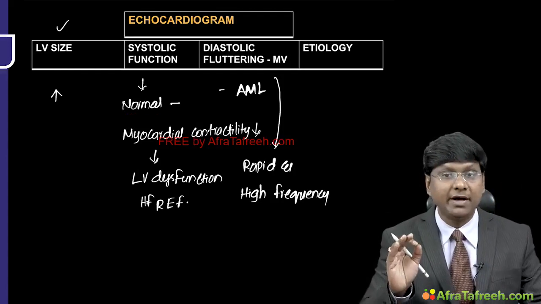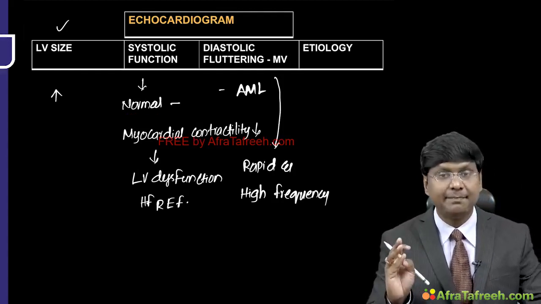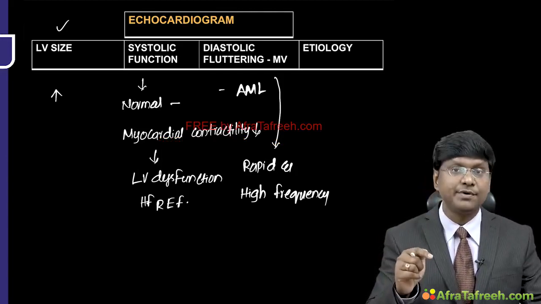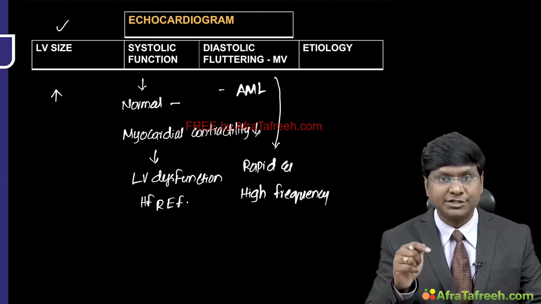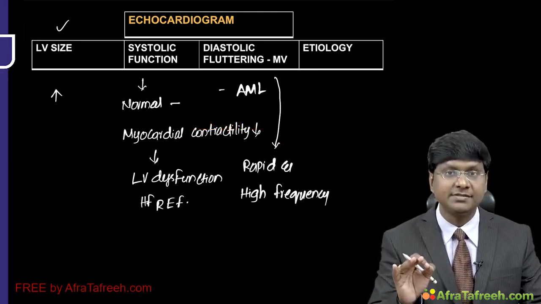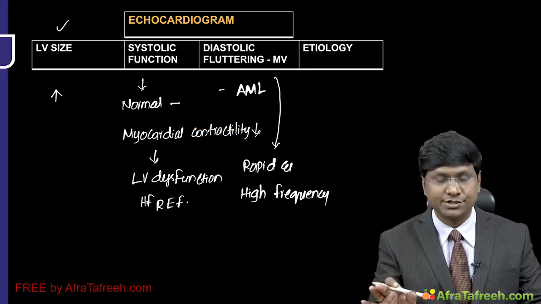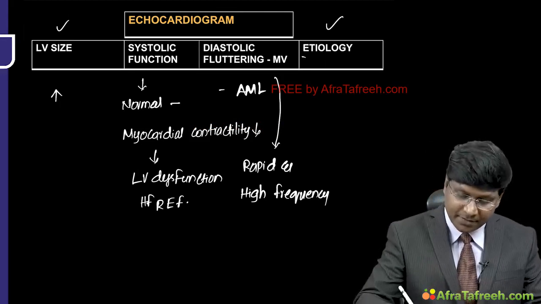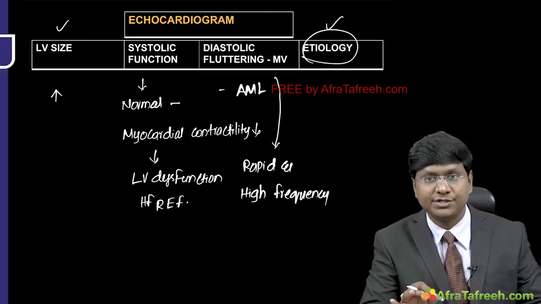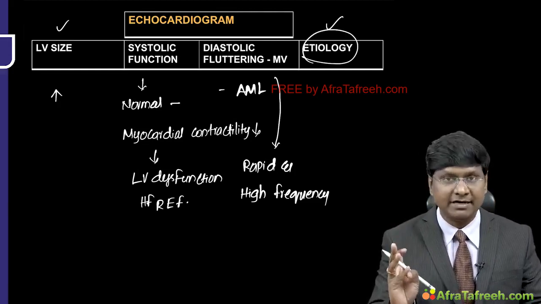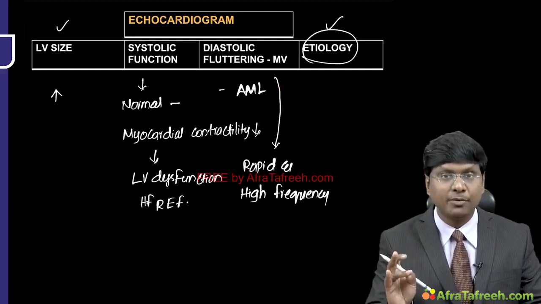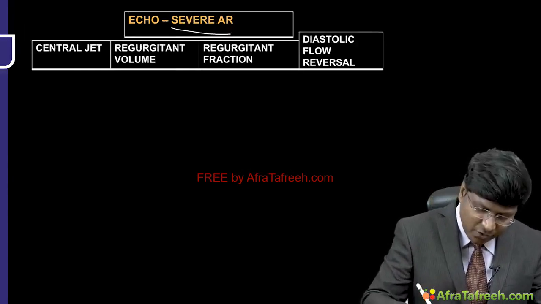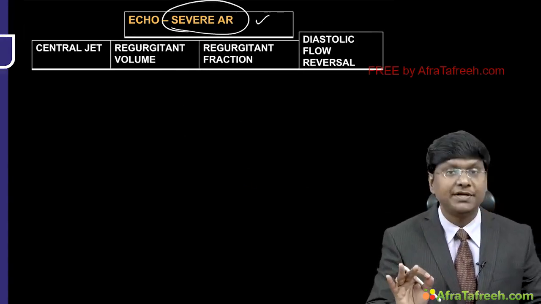This rapid, high frequency diastolic fluttering of the anterior mitral leaflet, which is produced by the impact of the regurgitant jet, is the characteristic finding in patients with aortic regurgitation. And this 2D echo is also useful in determining the etiology of the aortic regurgitation, right? Is it an aortic valve leaflet problem, or is it an aortic root problem? That can be determined by the echocardiogram. What will be the echo findings in case of severe aortic regurgitation?